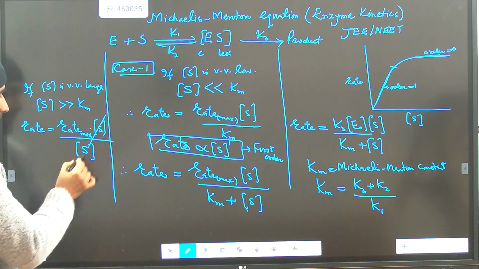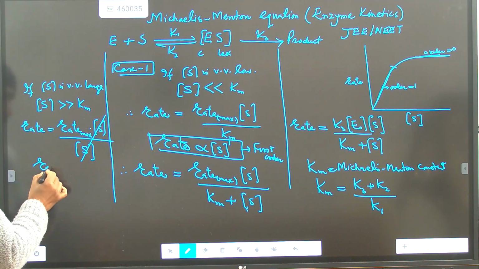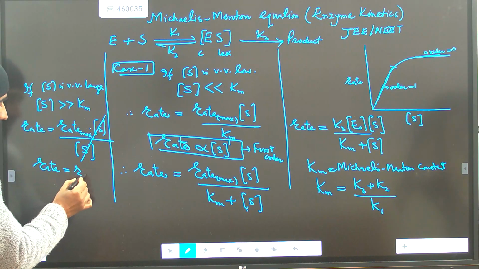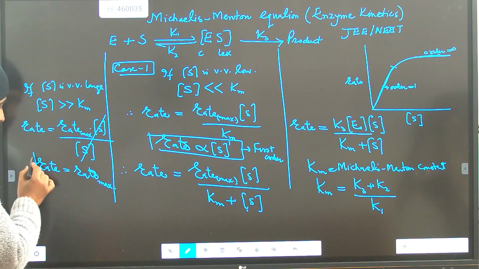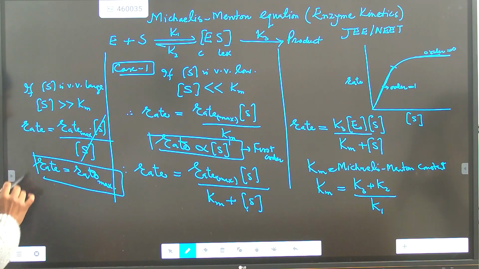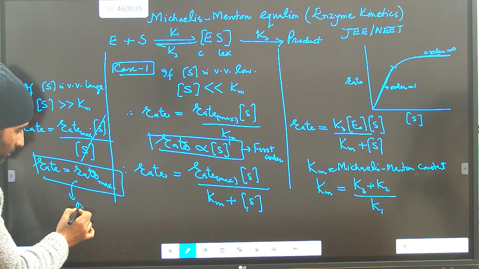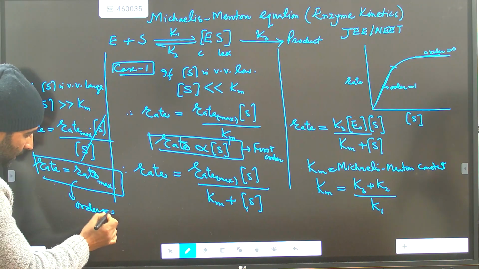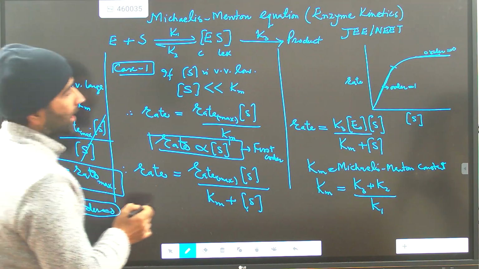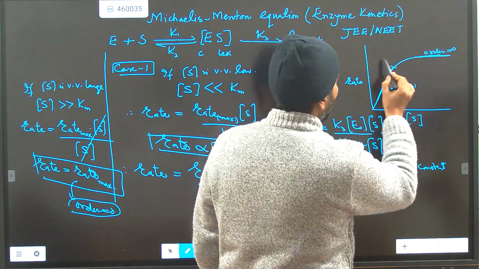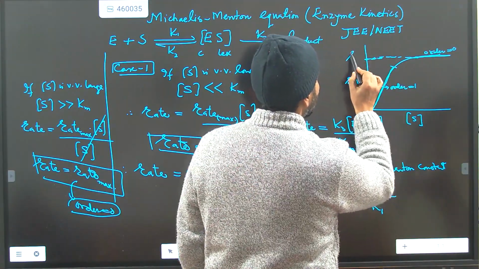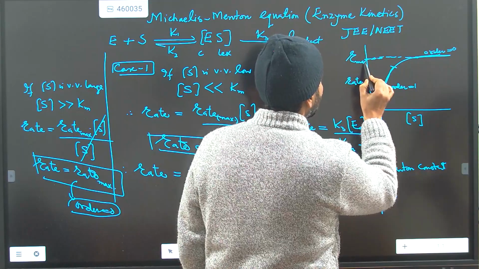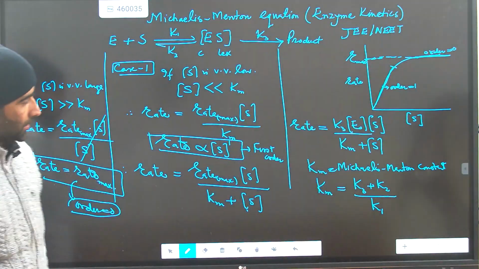Km is neglected, S and S will cancel, and rate will be equal to rate maximum, and it does not depend upon the substrate concentration. That means order is equal to 0. This is a zero order reaction. It will attain a maximum value and order will be 0. This is R max, the maximum rate of the reaction.